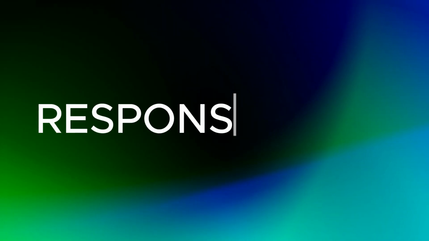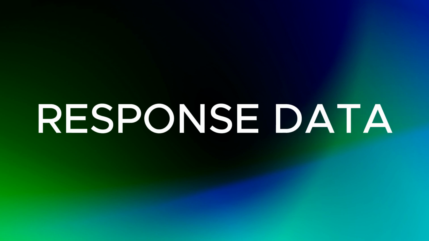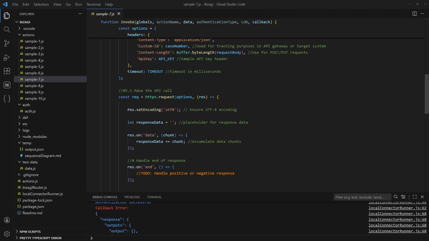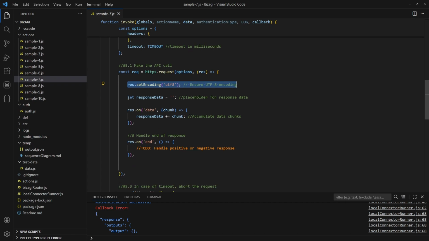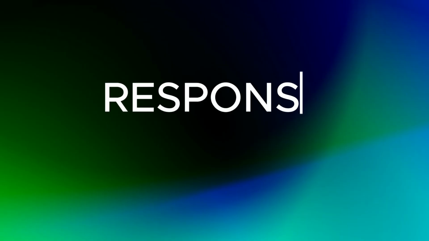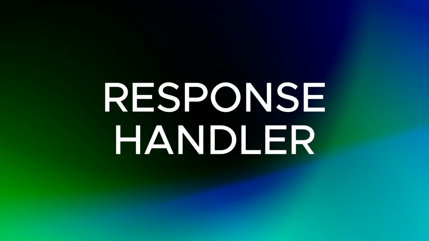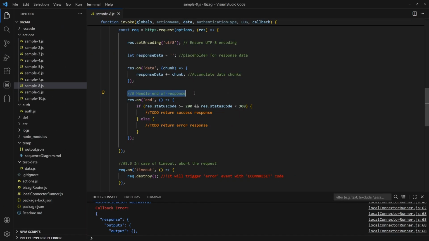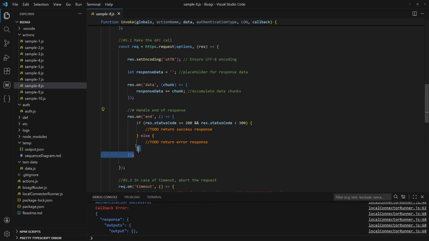Now let's look how to handle a response. First, we set proper encoding and define placeholder variable to accumulate response data, which will arrive in chunks. Once all data are received, the end event is triggered. At this point, we evaluate HTTPS status code. Typically, 200 status code will indicate that you got successful response, while anything else is treated as error.